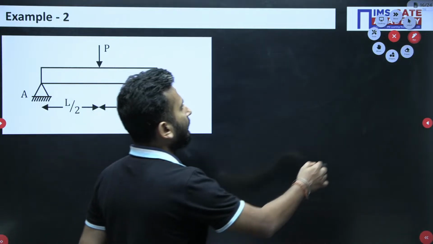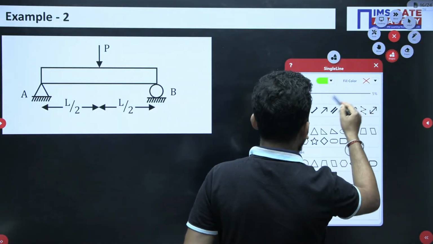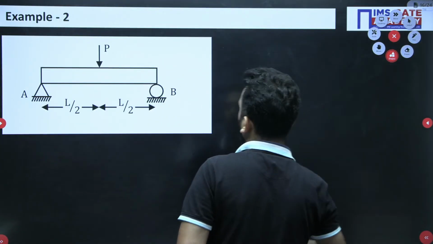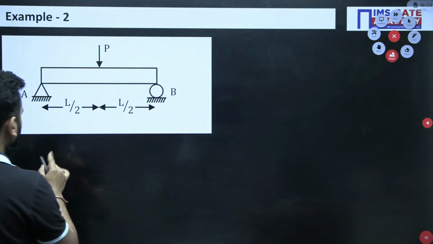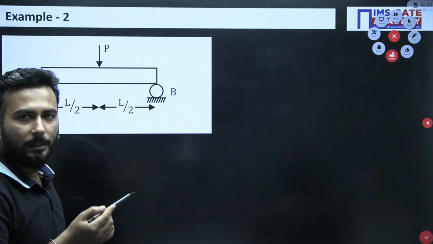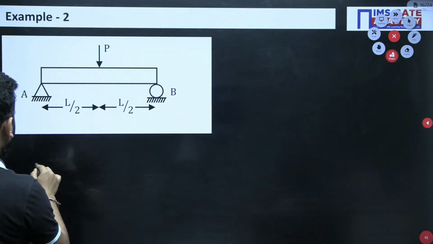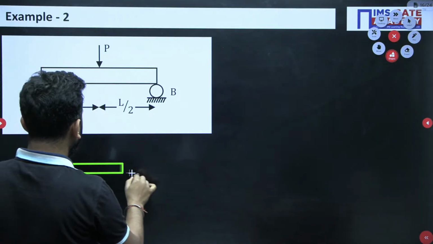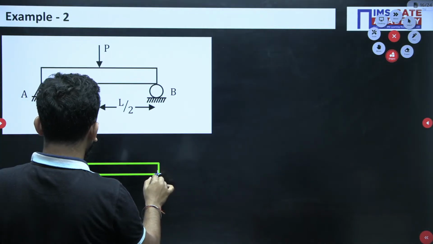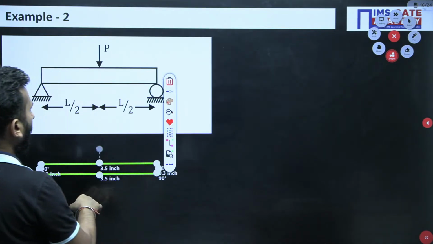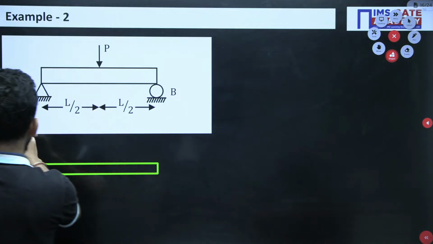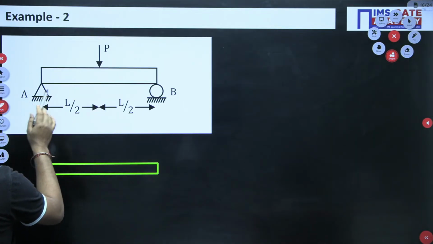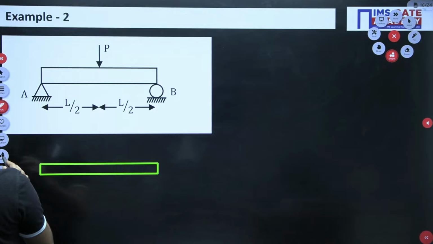So let's try to draw the SFD and BMD for this. First step is the free body diagram. So SFD means we have to remove the supports.